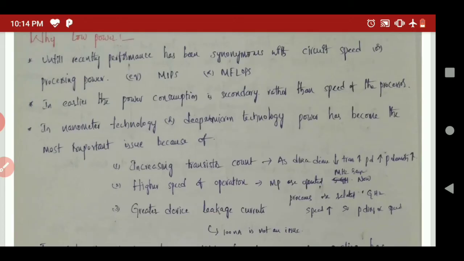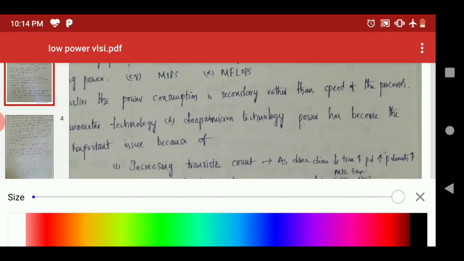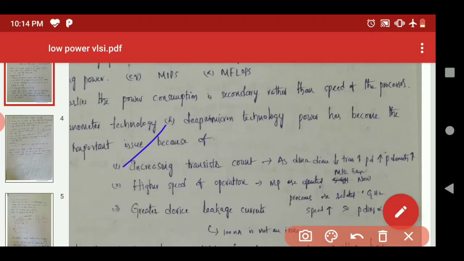The first one is increasing the transistor count. If you are increasing the number of transistors in the semiconductor device, obviously each and every transistor dissipates some kind of heat. That's why it leads to maximum power, and the power density of the corresponding chip also increases.